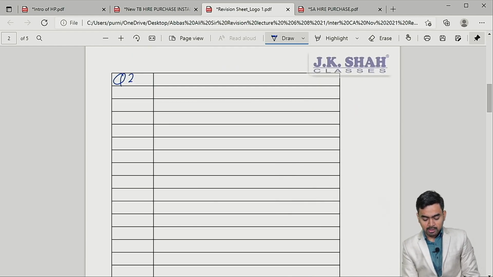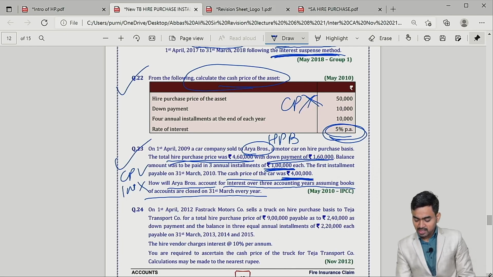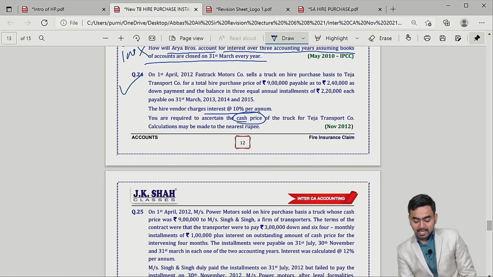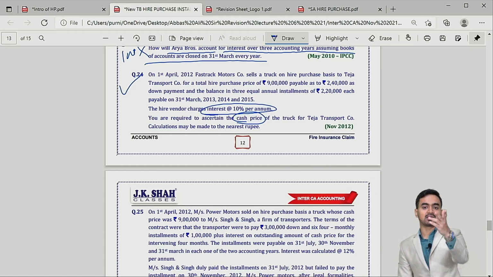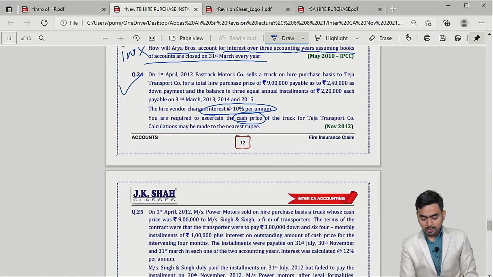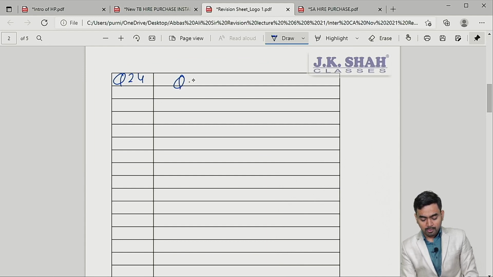Now question number 24 on the screen, please check. Again simple sum. See what they are asking. They are saying find out the cash price, because interest rate is given but the cash price is not there. Tell me, interest rate is there but the cash price is not there. Prepare the table, fill in reverse way. I have already given you the table. So for question number 24, question number 3 of classwork you can refer.